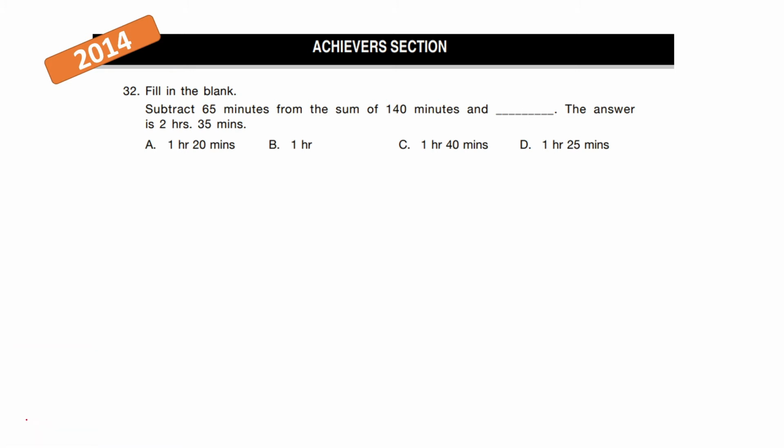So let's start to solve. Now they're saying the sum of 140 minutes and something needs to be subtracted by 65 to get this answer. So let's write 140 minutes plus x minutes. Now we don't know what this is, so I'll call it x. And this, when subtracted by 65 minutes, gives us the answer to be 2 hours and 35 minutes.